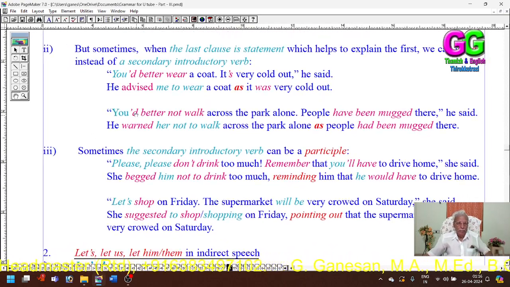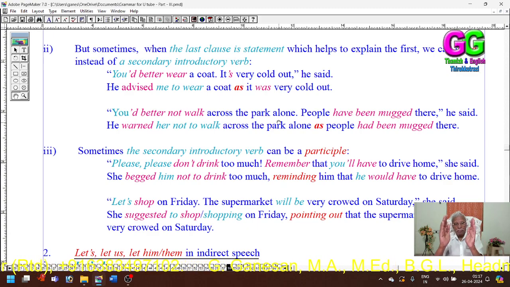Here is another example. You'd better not walk across the park alone. People have been mugged there, he said. That is, he says don't go alone to the park side because people are being robbed there.